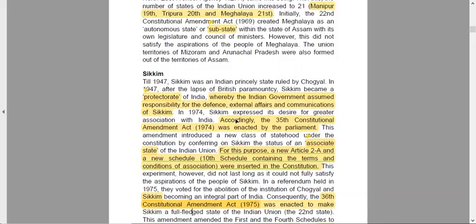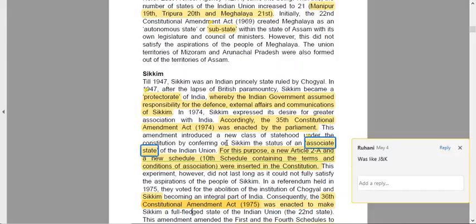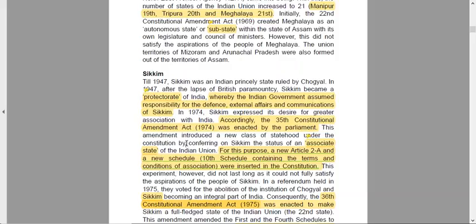In 1974, Sikkim expressed its desire to come into India, and the 35th constitutional amendment was enacted. This amendment included a new class of statehood under the constitution, conferring on Sikkim the status of an associate state. Again, associate state was something not mentioned in the constitution at all, and hence we had to make a constitutional amendment. So do remember, we only make a constitutional amendment for the purpose of changes in Lok Sabha, Rajya Sabha, or something that has not been mentioned in the constitution and needs to be mentioned.